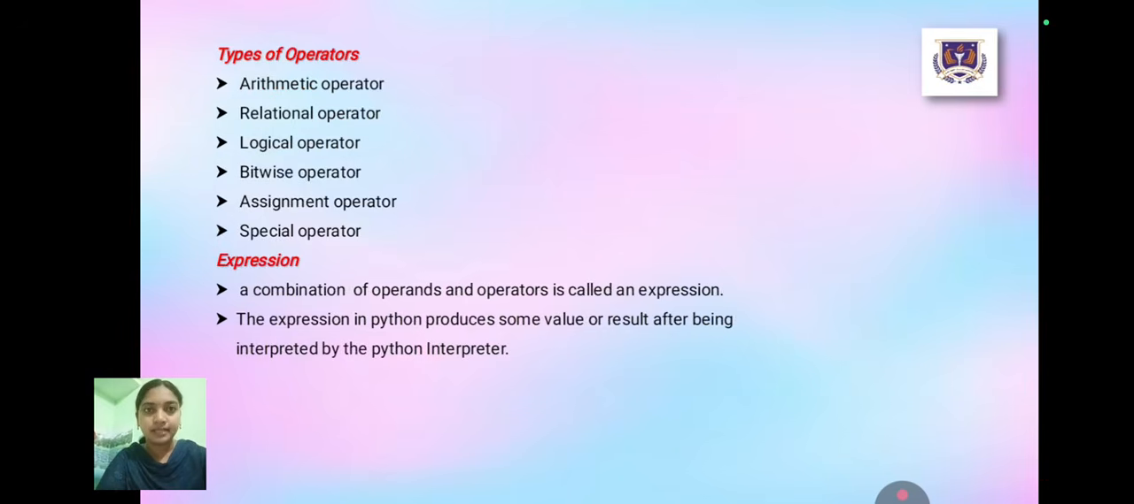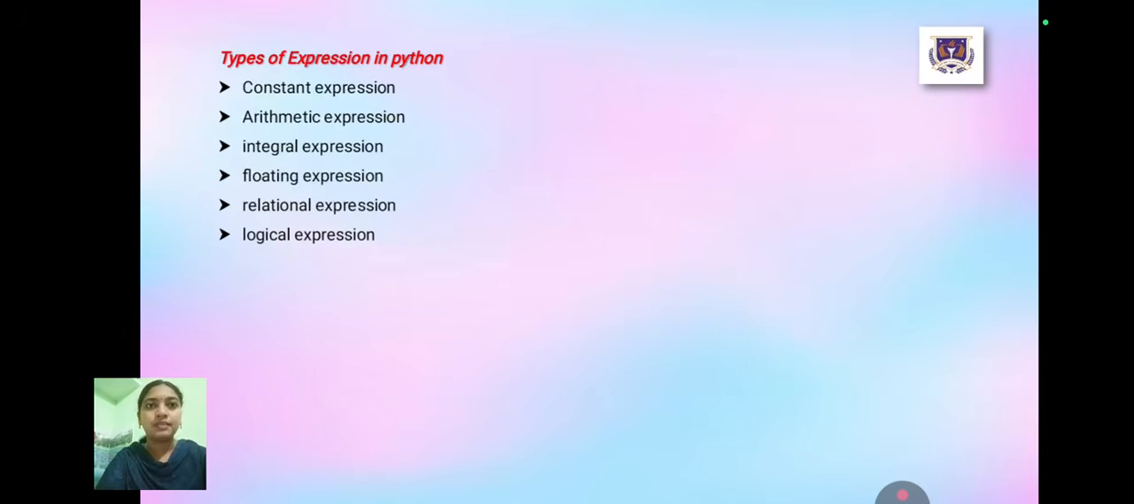Types of operators: arithmetic, relational, logical, bitwise, assignment, special operators. Expression: a combination of operands and operators is called an expression. The expression in Python produces some values as a result after being interpreted by the Python interpreter. Types of expression in Python: constant, arithmetic, integral, floating, relational, logical expression.